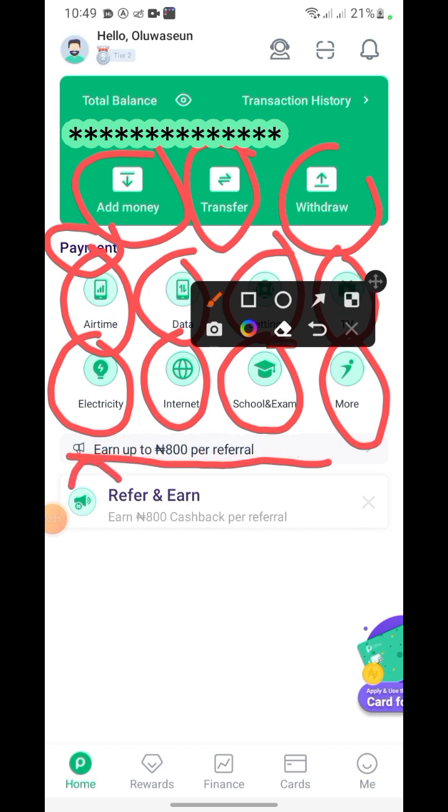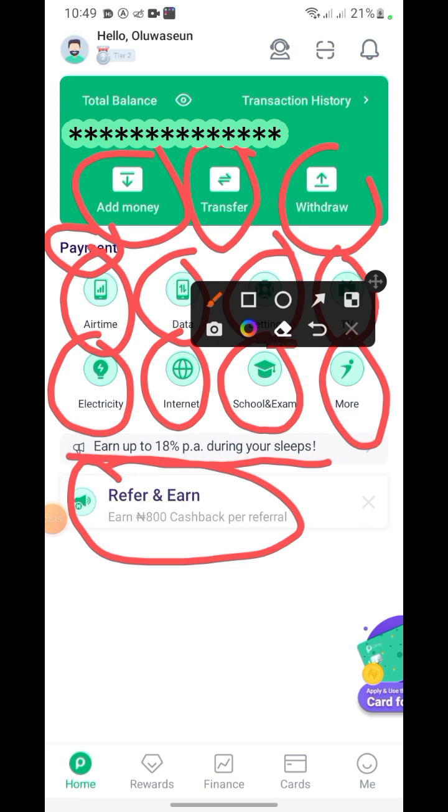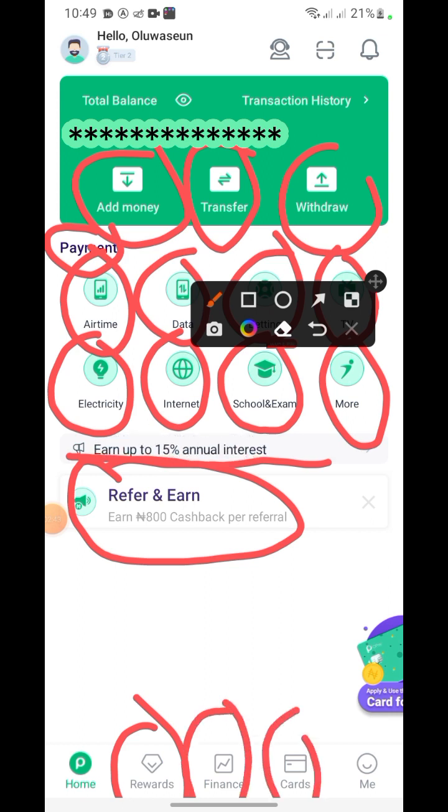So here is the same referral bonus. These people are pushing a referral bonus because they want more people on their platform, and the more people they have, the more money they are going to make, because you are investing, you are putting money in the platform too. All right, so here we have rewards, here we have finance, we have cards, and we have me.